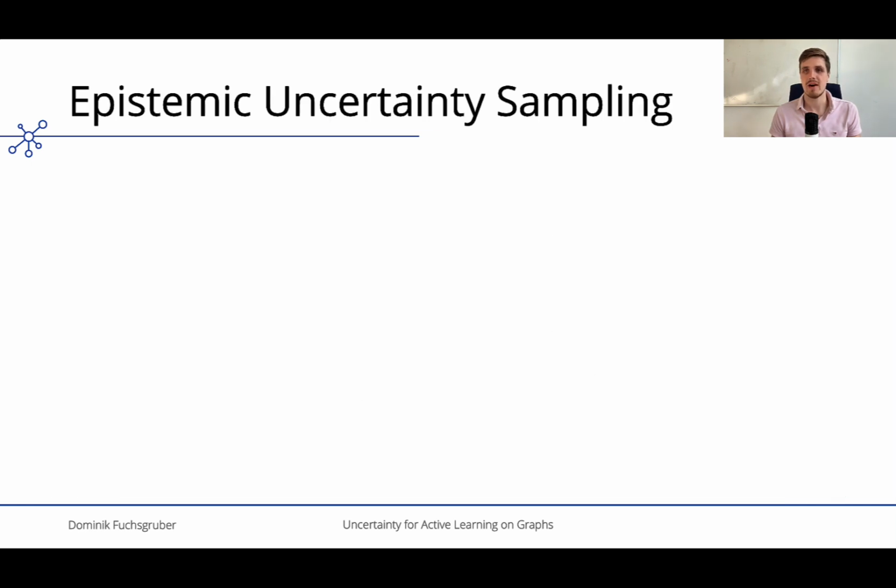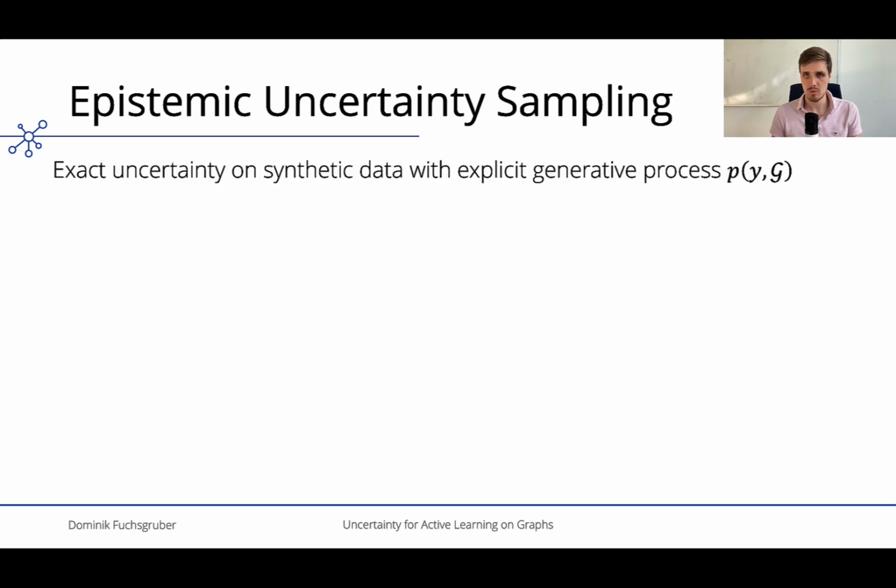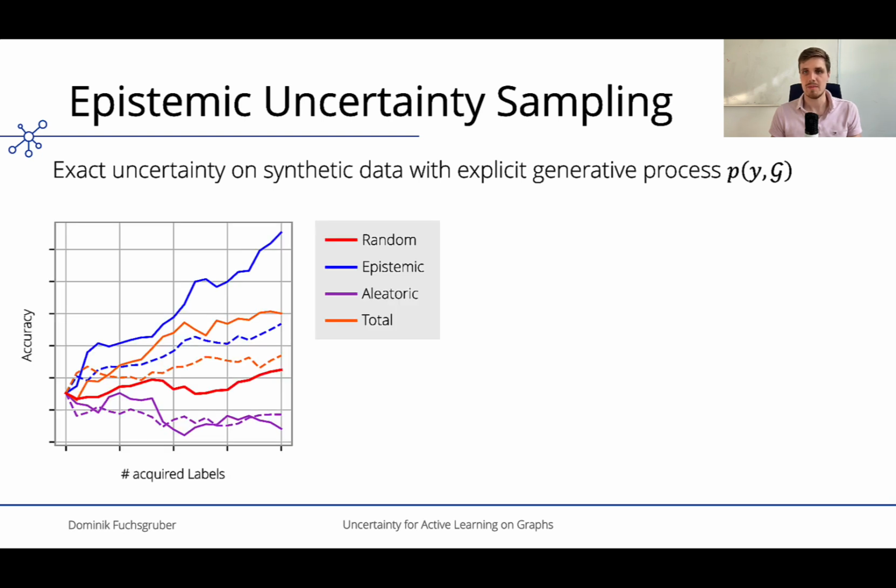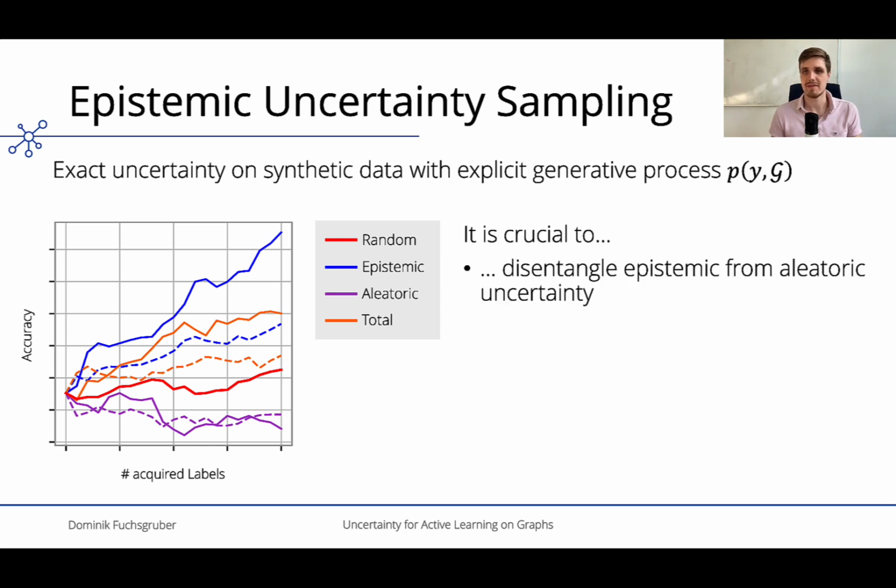We first verify this result on synthetic data, where we have full knowledge about the generative process. We compare uncertainty sampling using either the total predictive uncertainty or the epistemic or aleatoric uncertainty to a baseline of random queries. In line with our theoretical findings, we observe epistemic uncertainty to be the most effective proxy.